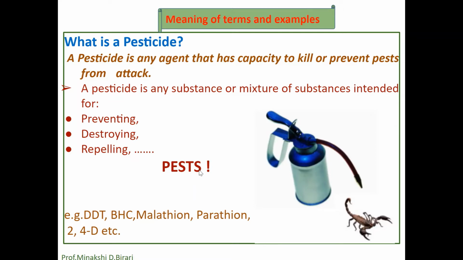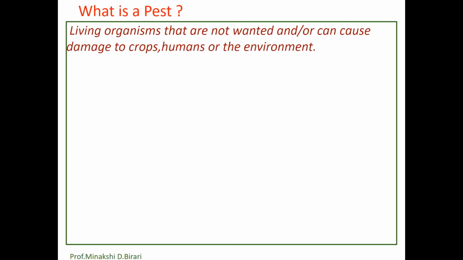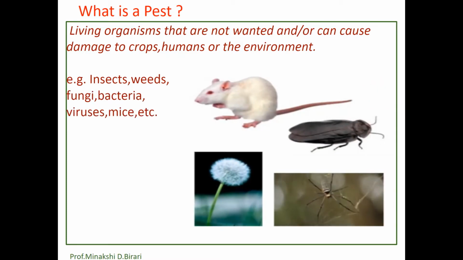Now what is a pest? Living organisms that are not wanted or can cause damage to crops, humans or the environment are called pests. Examples: insects, weeds, fungi, bacteria, viruses, mice, etc. So unwanted living organisms which can cause damage to crops, humans or the environment are said to be pests.